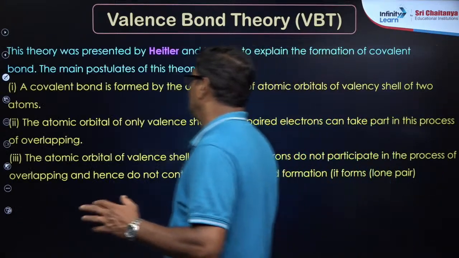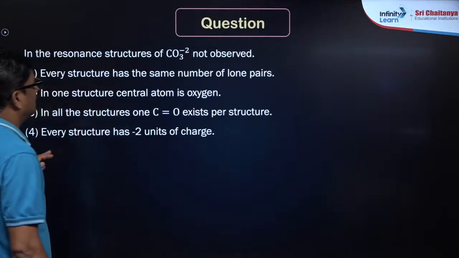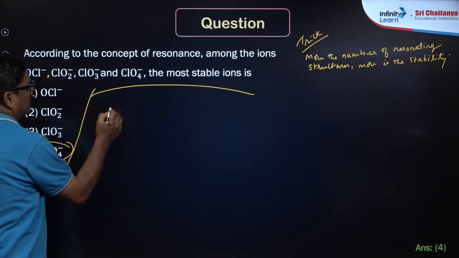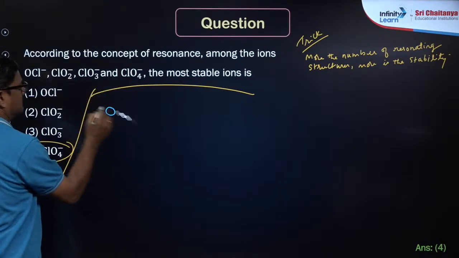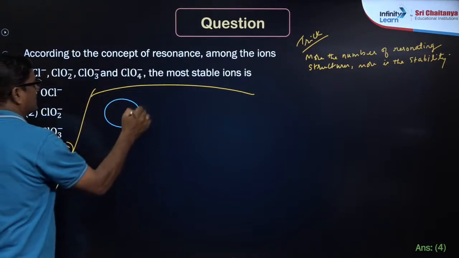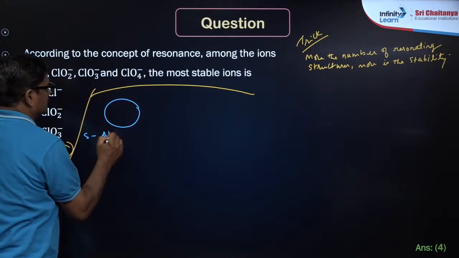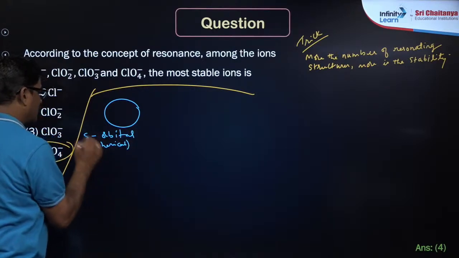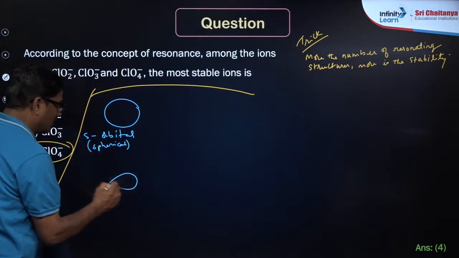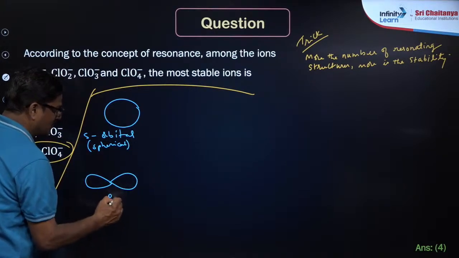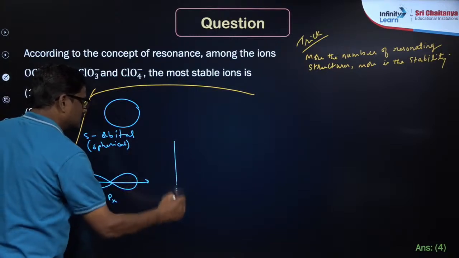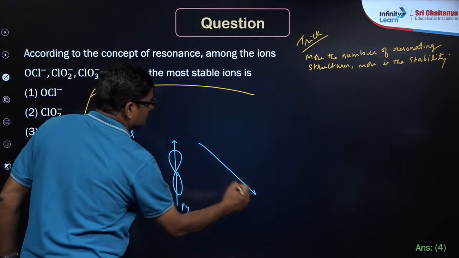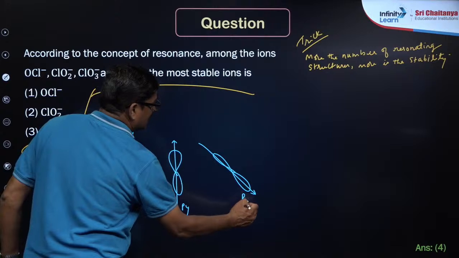Here orbital is of, my dear students, this is s orbital, it is spherical. एटॉमिक स्ट्रक्चर का एक बार देखना अभी. p orbital, so this is px orbital, this is py orbital, this is pz orbital.